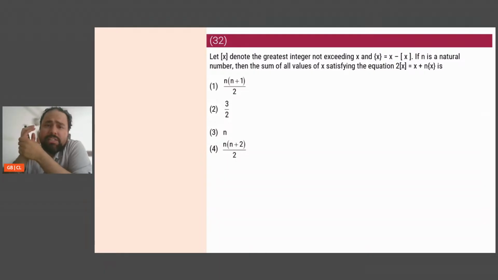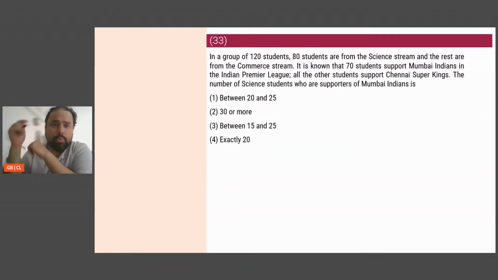Okay. Let box X denote the greatest integer function, if n is a natural number, sum. Okay, this will take time. I will come back to it.